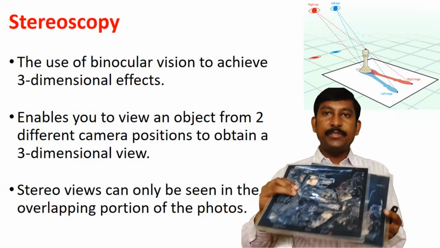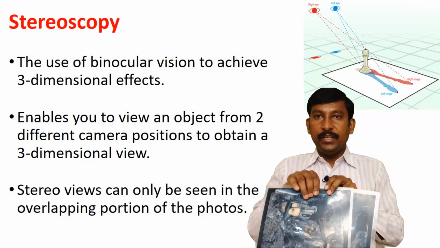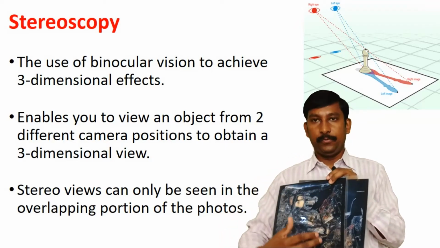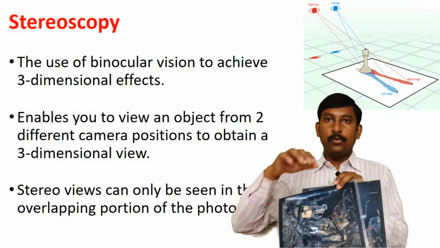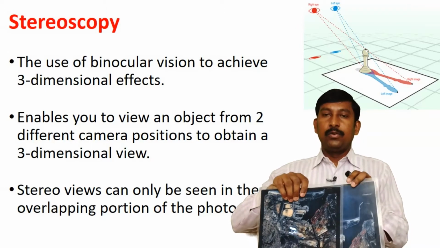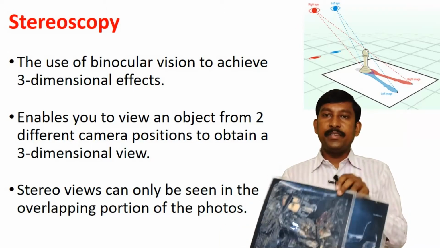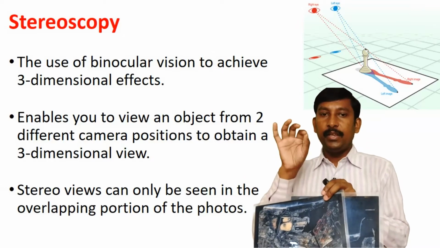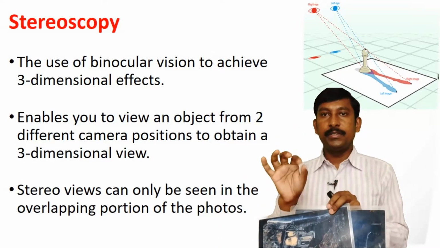In the same 60% overlapping portion, you can view the stereoscopic view or stereo views. So you require two adjacent photographs with 60% overlap, then you can view stereo views.